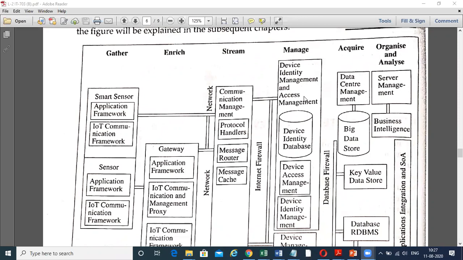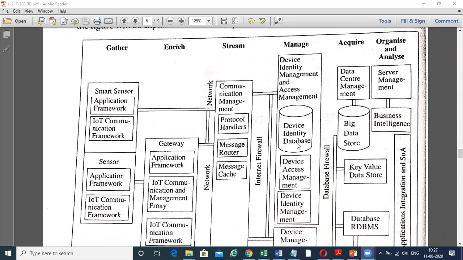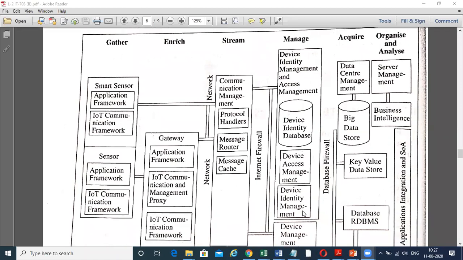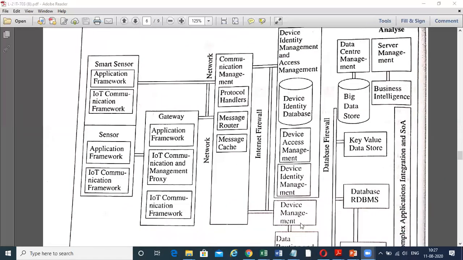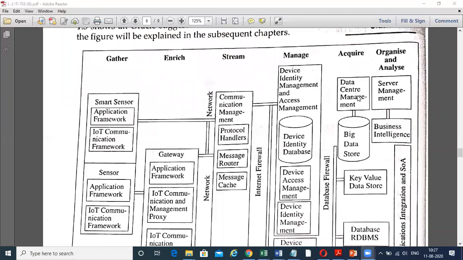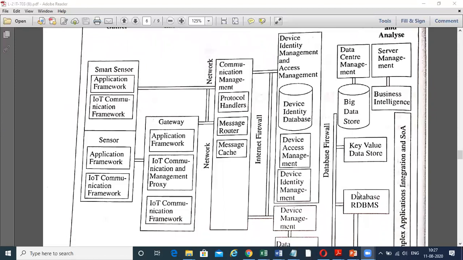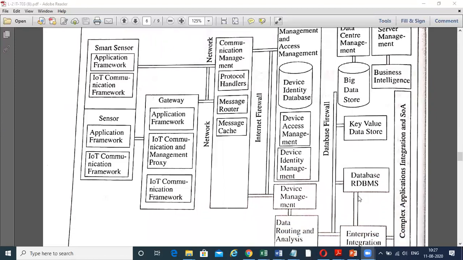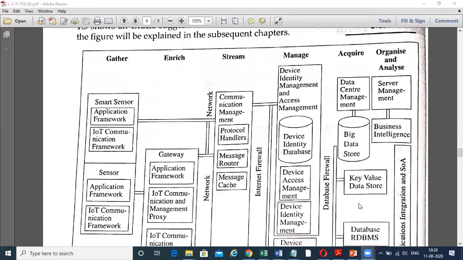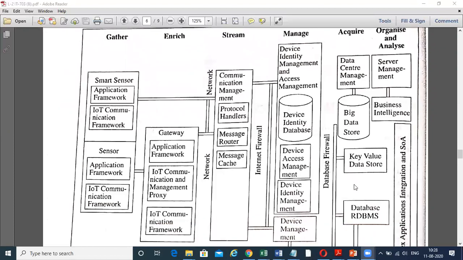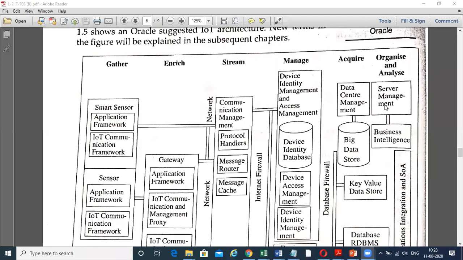Here in the stream, there is communication management: protocol handlers, message router, and message cache. In the manage, there is device identity management and access management. Here you can see the device identity database, device access management, device identity management, and device management. In the acquire, there is data center management, the big data store, key-value data store, and the database, that is the RDBMS, where you can use whichever database management system you are concerned with.